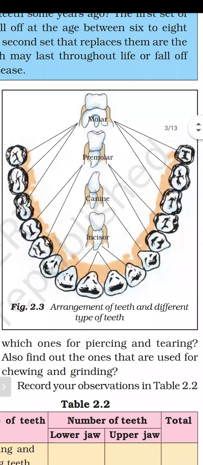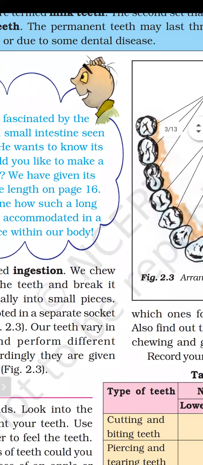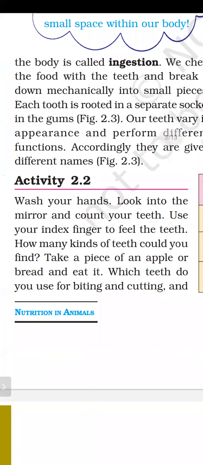So activity 2.2. Let us perform activity 2.2. Wash your hand, look into the mirror and count your teeth. Use your index finger and feel the teeth. How many kinds of teeth would you find?